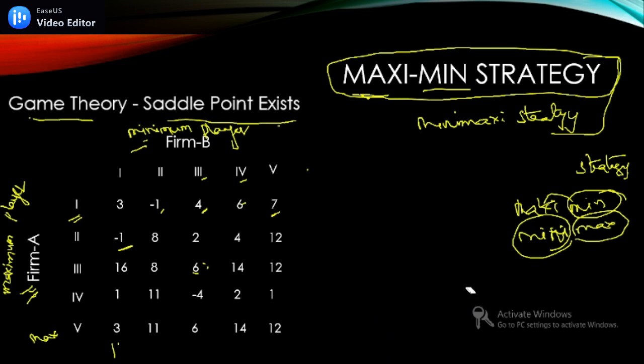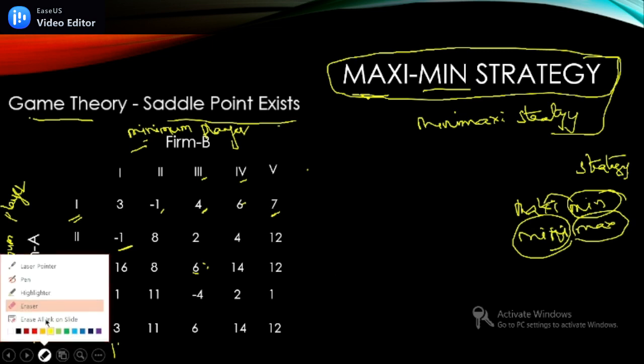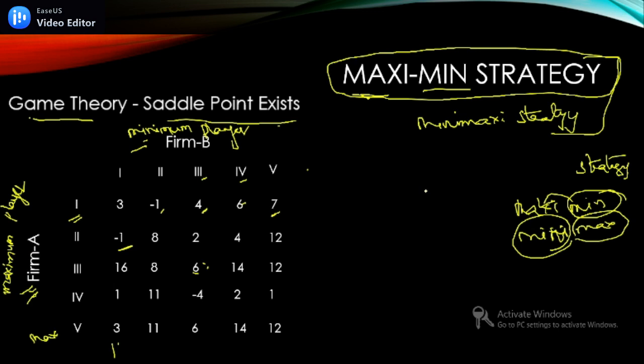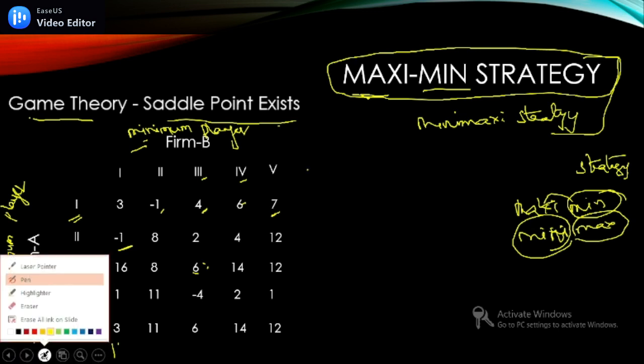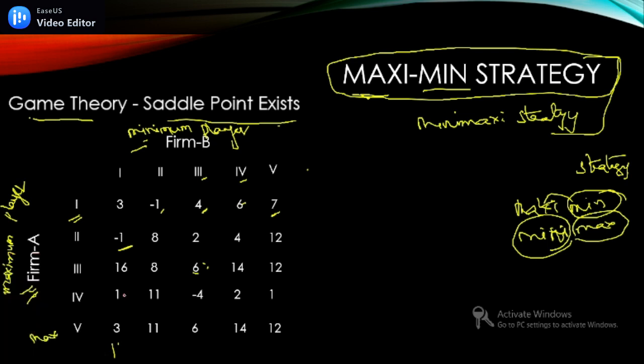Now, what is this B we are talking about? Let me use another color. So B is a minimum player. We are going to identify for firm A, when he plays strategy 1, B may apply all different strategies. What is the minimum payoff he is going to get? Because B is a minimum player, right?